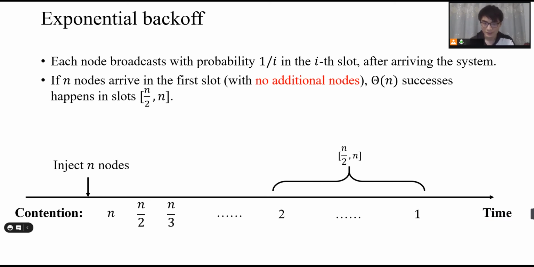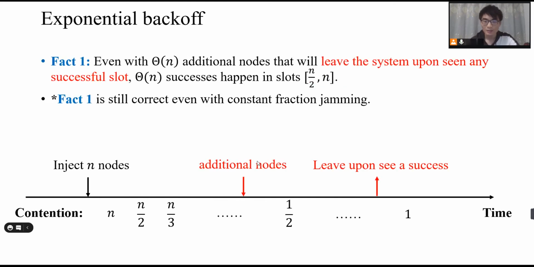However, we did not consider the case that there may be other nodes that arrive in the system and prevent those slots from succeeding. Actually, if there are newly arrived nodes in the system, then this fact is not always correct. But in a recent paper, they proved such a fact. Let's consider a simplified version of this problem. That is, the newly arrived nodes, the additional nodes, will leave the system upon seeing a success. Note that this success is not the success of these additional nodes, but the success feedback from the channel.